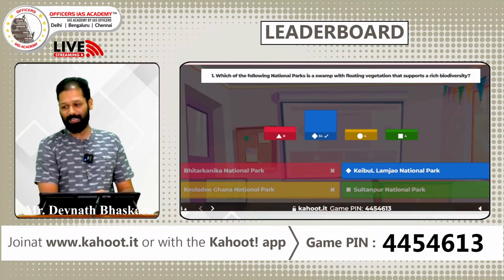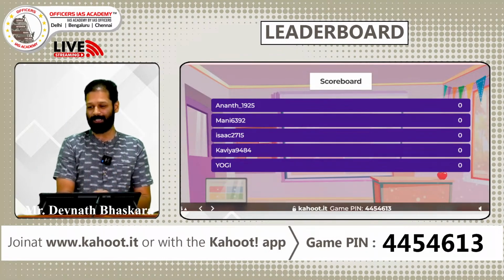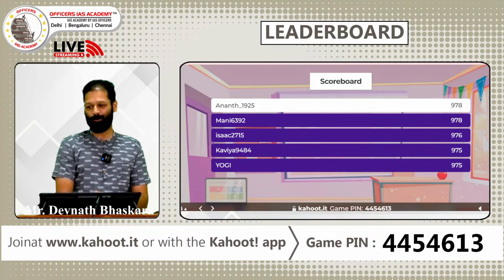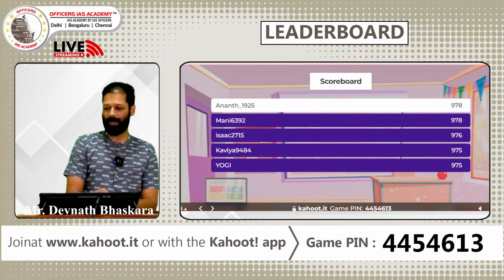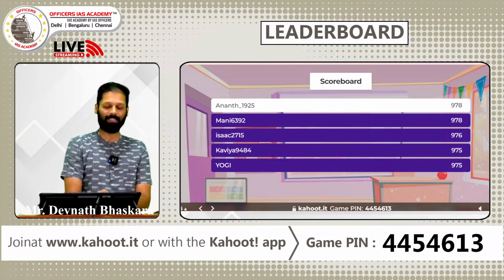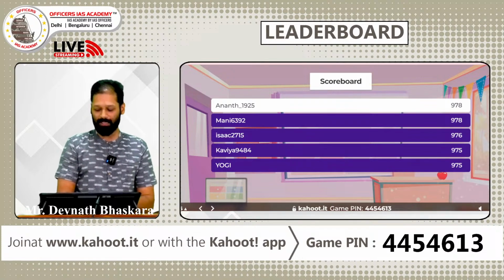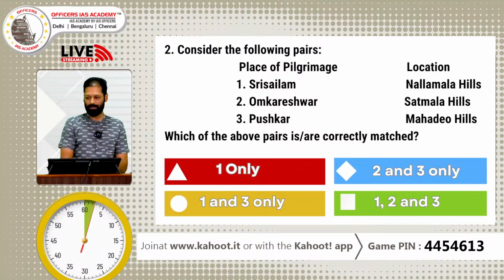So let's check the leaderboard as to who has given the fastest finger first. It is Anant. The second one is Mani, and the third one is Isaac. Fourth is Kavya, and fifth is Yogi. Anant stands right at the top at 978 points. Mani also has 978 again. Just that Anant must have selected the answer a little faster, right? Congratulations, Anant. We can go to the next question. Let's get to the next question.